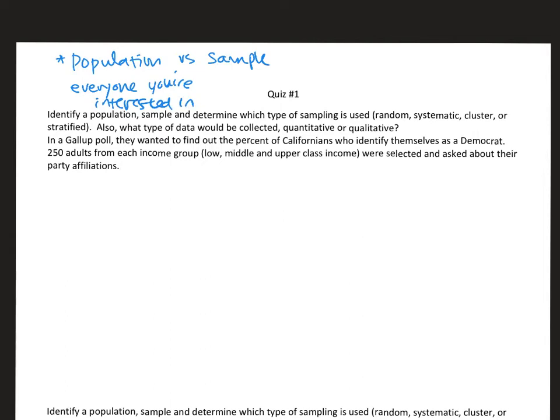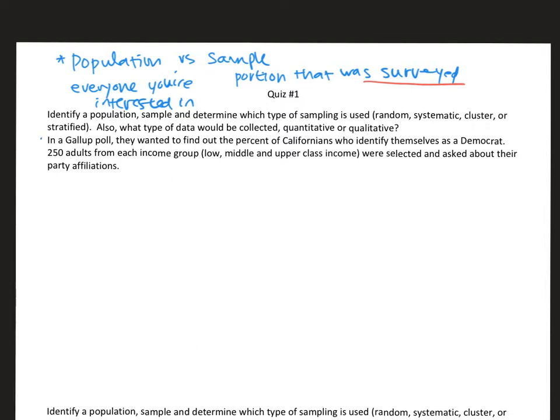And sample is a portion of them, but not just any portion. It's the portion that is surveyed, right? That was surveyed. So I'm going to underline surveyed. So let's look at example one, the first one.